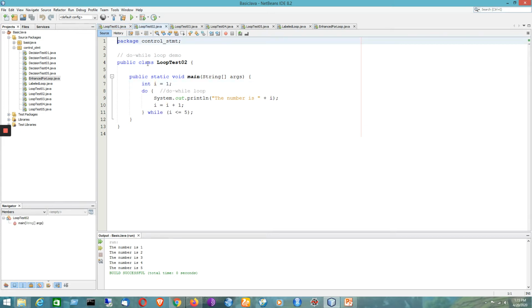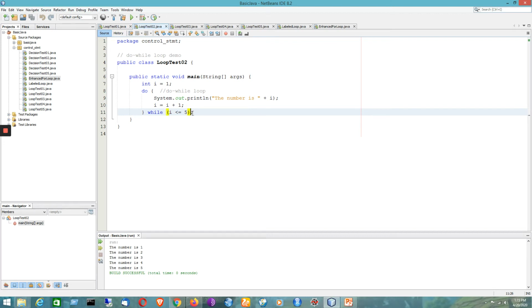Next comes the do while loop, which is a particular variant of the while loop where the condition is checked at the end. So that is why it is called an exit controlled loop. It will execute at least once even if the condition is false.